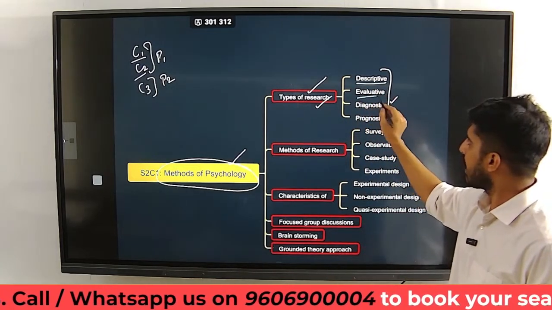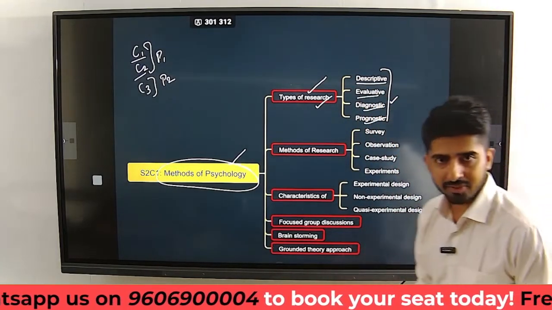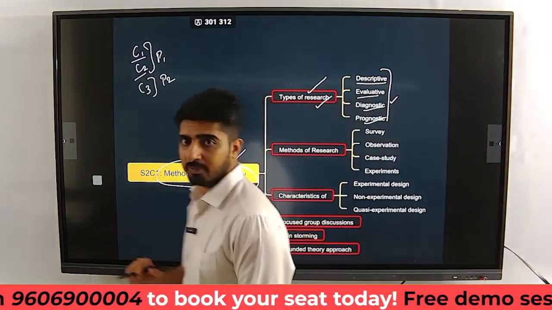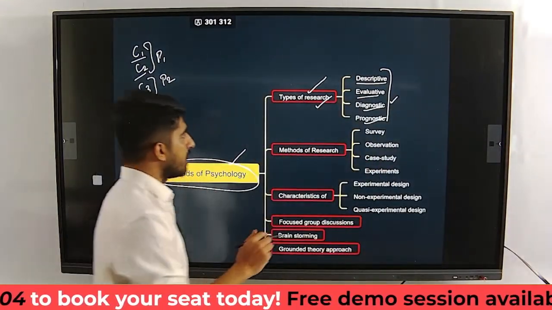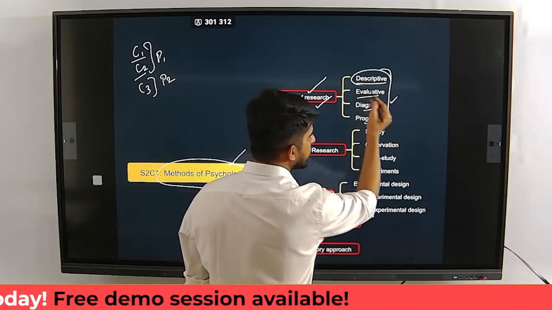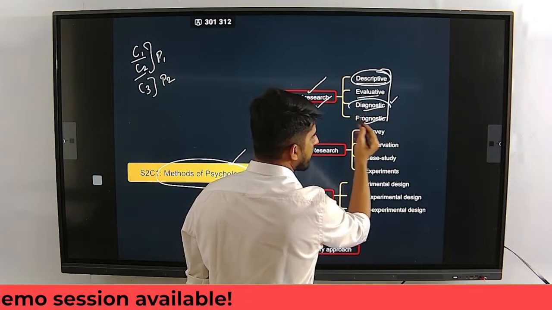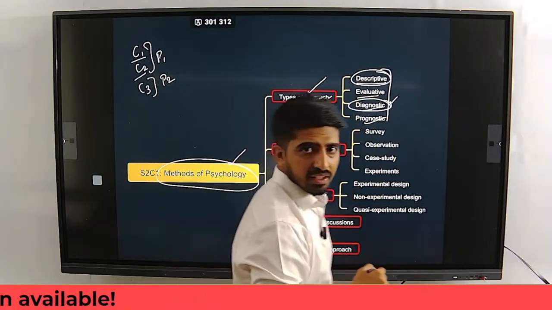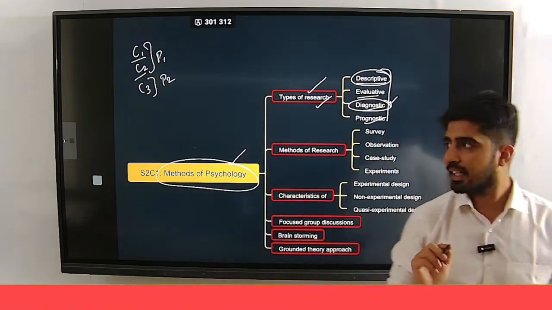Descriptive research, evaluative, diagnostic and prognostic. These are the types of research we do. And most of the research that happens will fall under descriptive and diagnostic. Most of the research falls in this category.